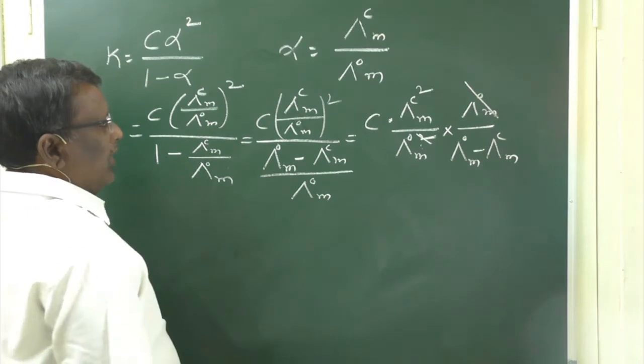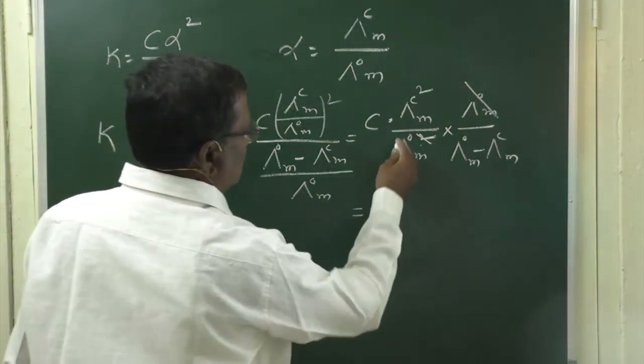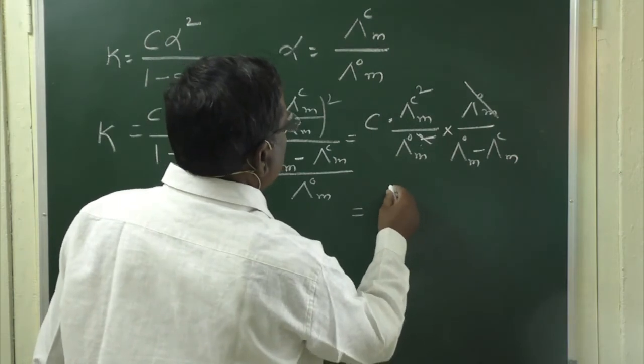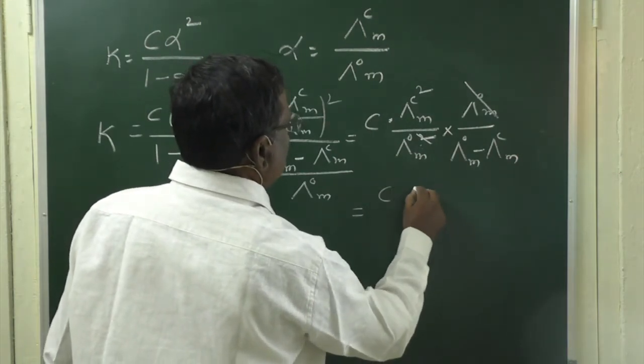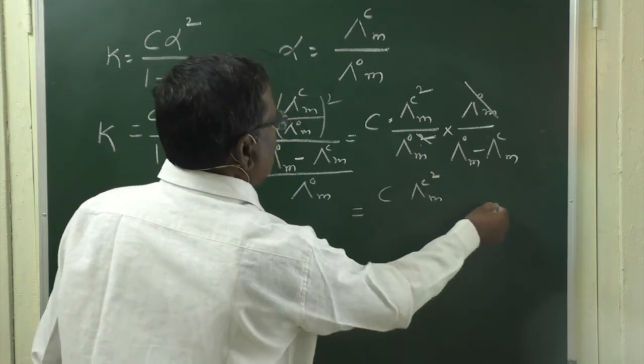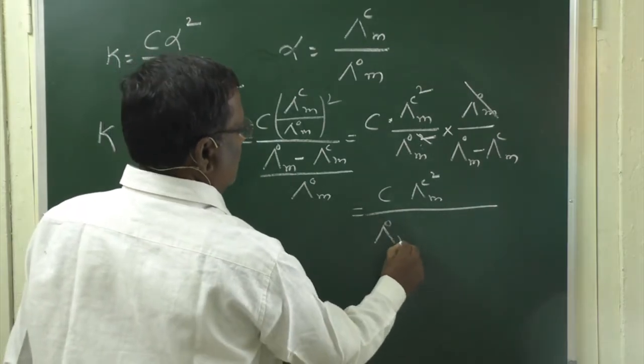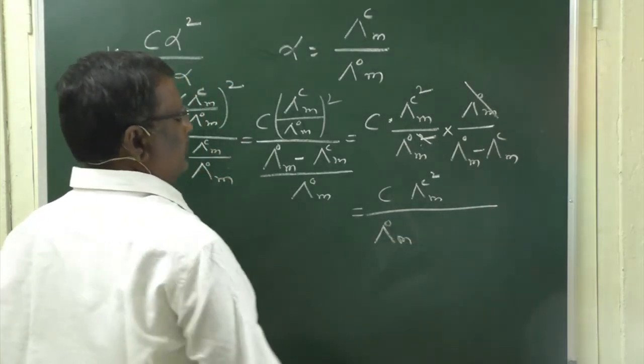Now finally, you will have C into lambda Cm square by lambda naught m into (lambda naught m minus lambda Cm).